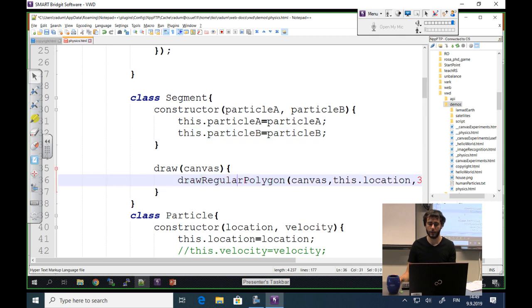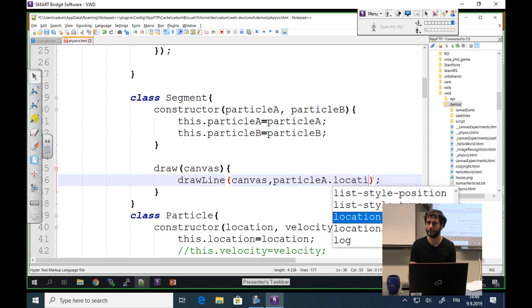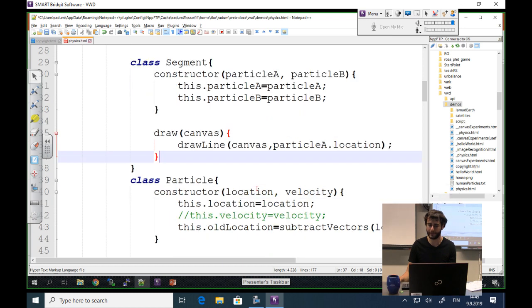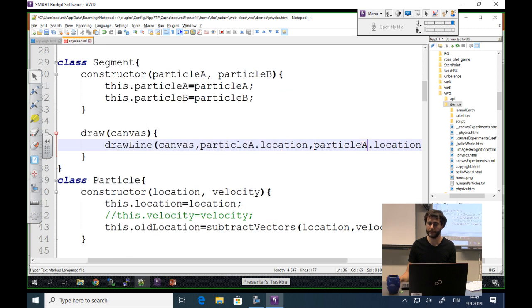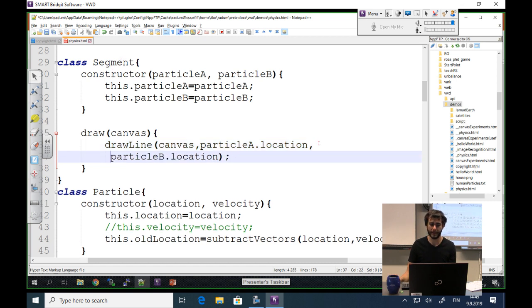I'm going to draw a line, another function that I actually don't have yet, and it's going to draw it on the canvas from particle A's location, not old location. It also contains the old location here. And to particle B's location. So just a line depicting where the segment is existing in our code.